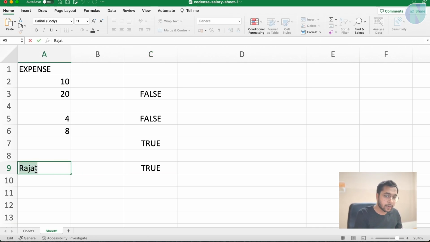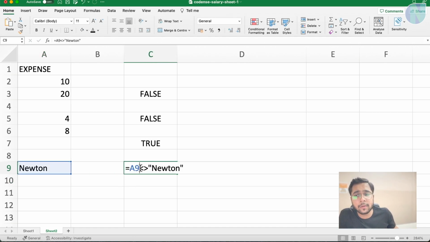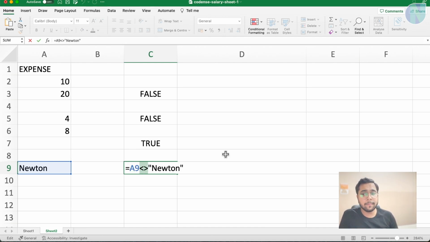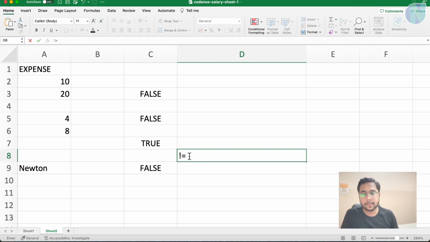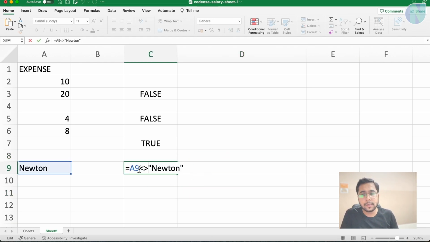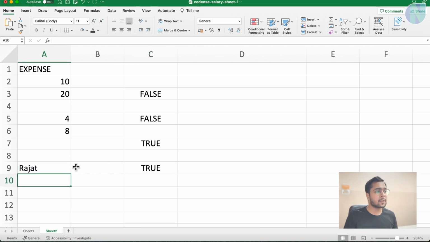But if I now write Newton here, you can say it is coming as false, because this symbol is for not equal to. In Python, not equal to is written like this. But here, not equal to is two brackets. In SQL also, not equal to is written like this. So it is saying E9 does not equal Newton. Is it true or false? Here, because E9 is equal to Newton, it is false. But if I make it something else, it will come out to be true.